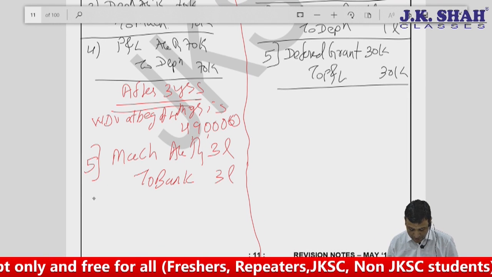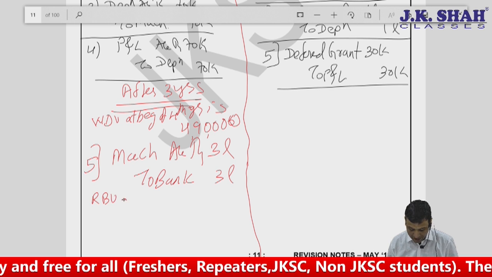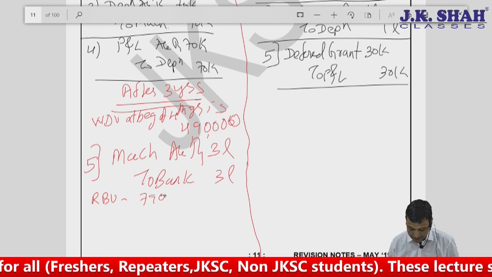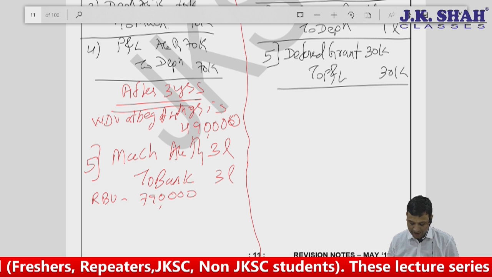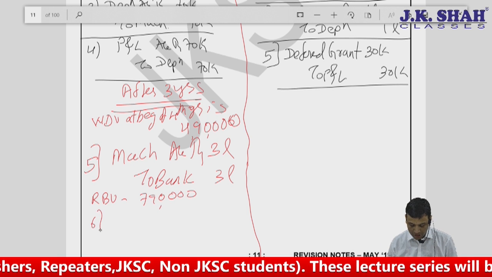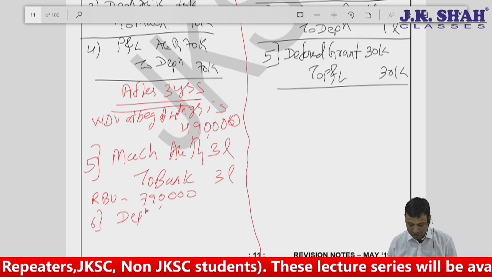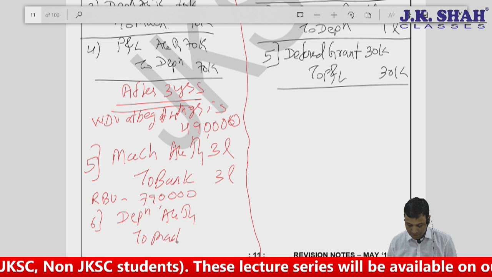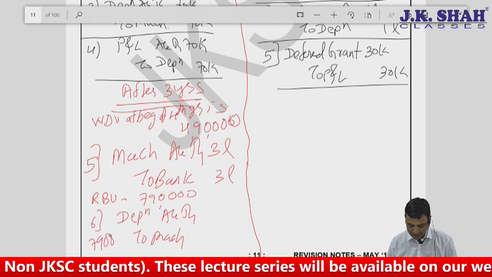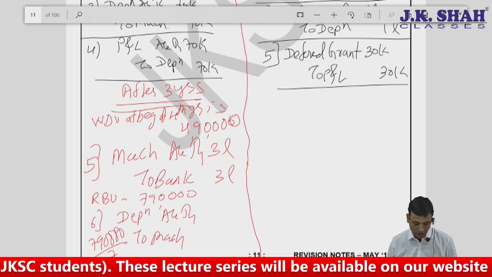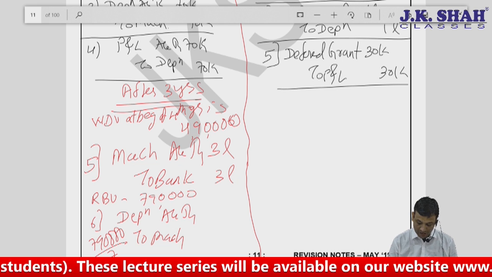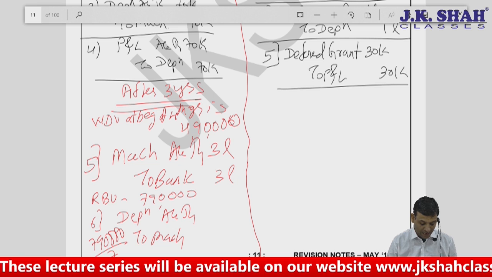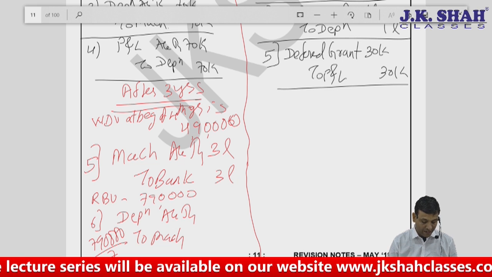Now, can I say my revised book value? What will be my revised book value? It will be nothing but 490 plus 3 lakhs, that is 7,90,000. My revised book value will be 7,90,000, and I'll be charging depreciation based on the revised book value, that is depreciation account debit to machine. It will be nothing but 7,90,000 divided by 7. Now how did I get 7,90,000? It was nothing but 4,90,000 plus 3 lakhs.